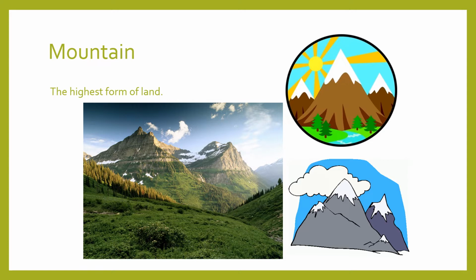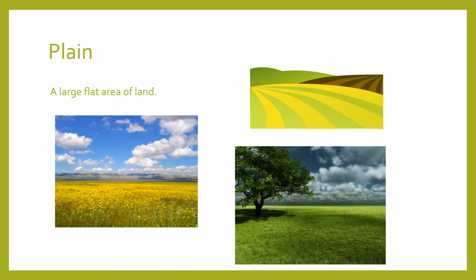Children, one of the landforms that I would talk about is mountains. These are the highest form of land. They have a pointed top. You can see the picture. These are mountains. And a little smaller than these will be called hills. So mountains are the highest form of land. Plains, a large flat area of land. Children, I'm sure you can understand by the pictures here. The flat area on which we live are plains.